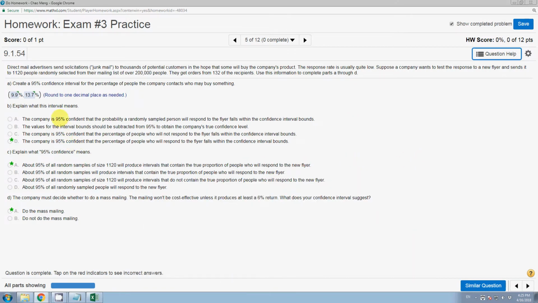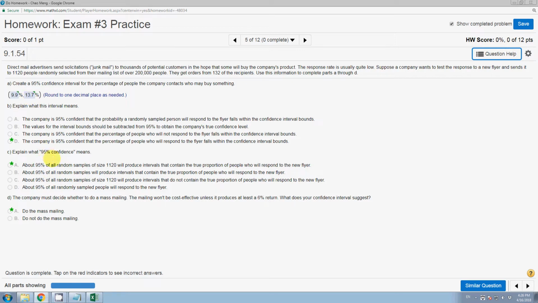And part B, explain the confidence interval. We know the confidence interval has to have three things. One is the confidence level, 95%. You also need to mention the population parameter, which is the percentage of people who will respond to the flyers. And the third one is you have to mention the confidence interval bounds or the limits, which are those two you calculated.